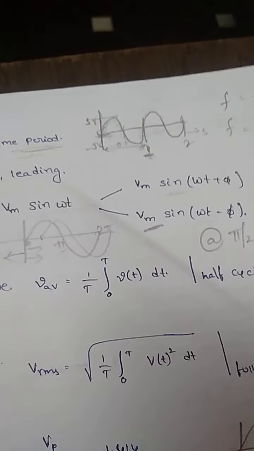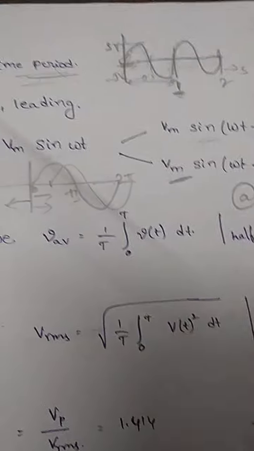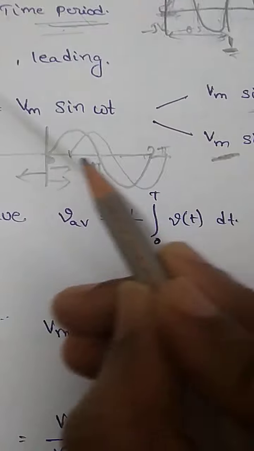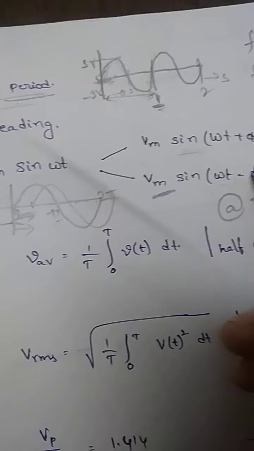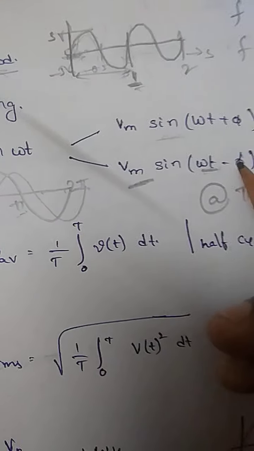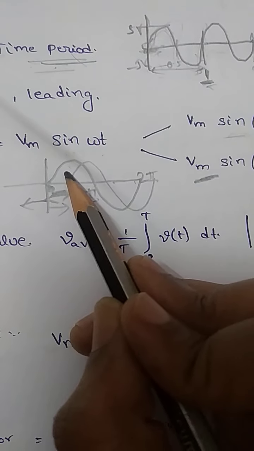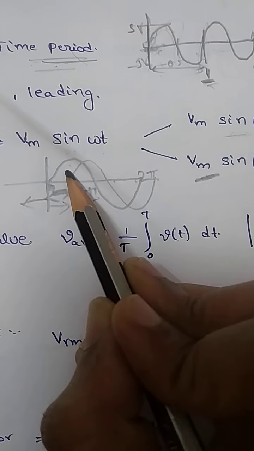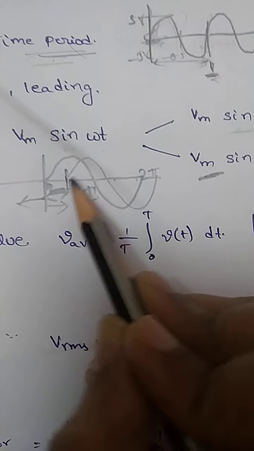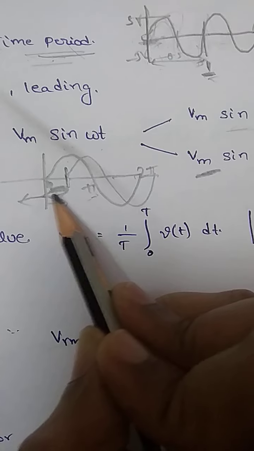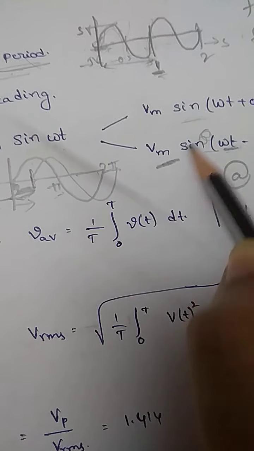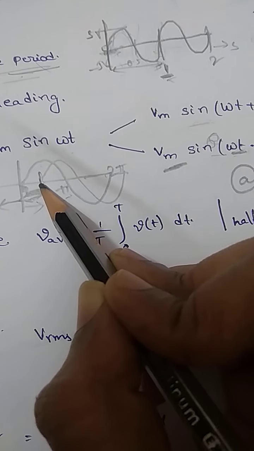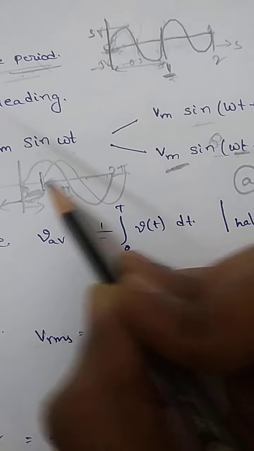Magnitude as 0. So how much value you are lagging, how much value you are delaying, that value you must subtract from your omega t. That means here the omega parameter is pi by 2. From this pi by 2, I am delaying by another pi by 2. So the value will be sine 0. So the total magnitude will be equal to 0.